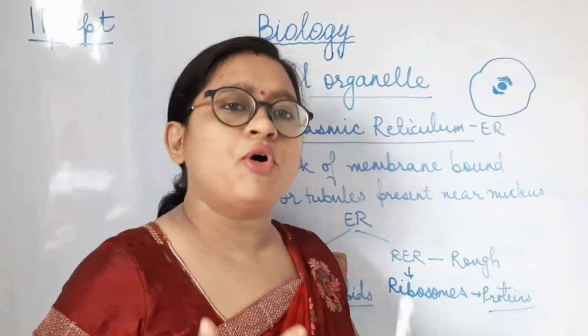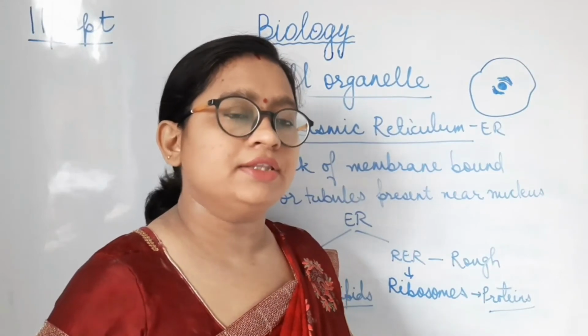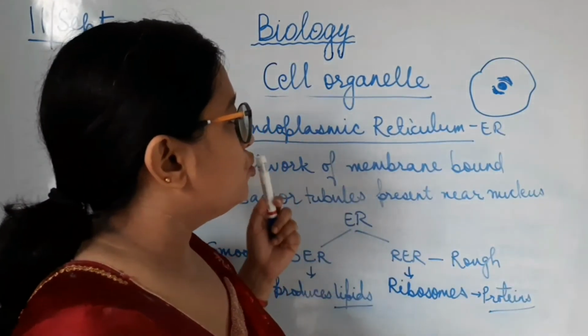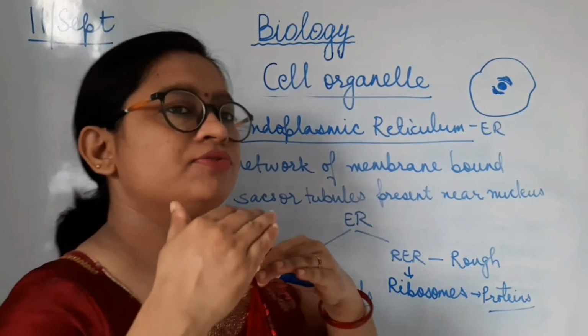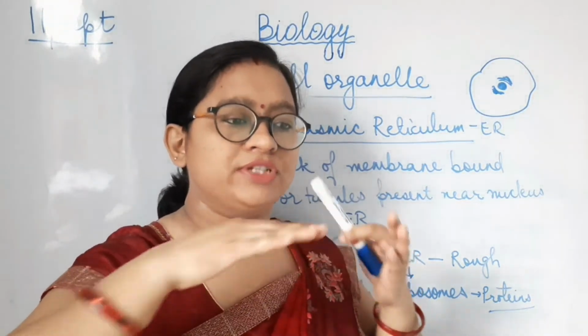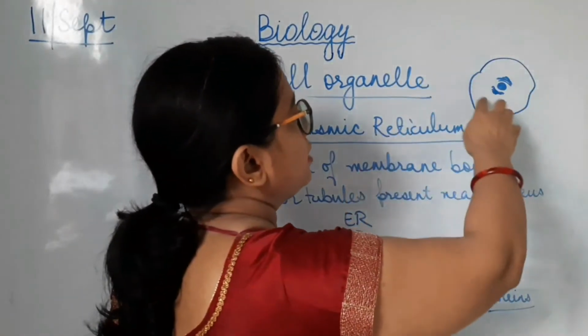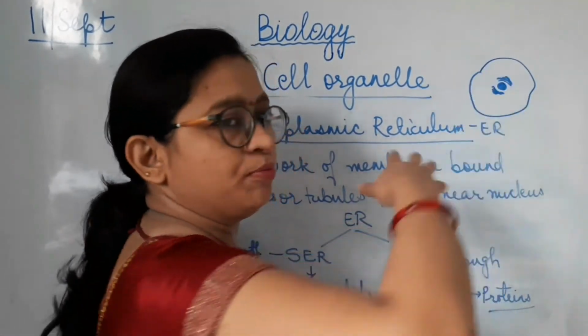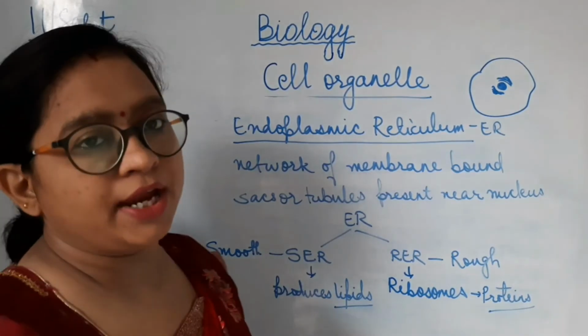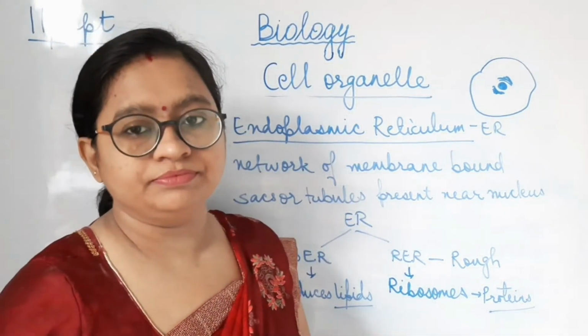You will study more about it in class 9. For this class, you should remember that it is a structure of flat tubules stacked on each other, connecting the nucleus with the cytoplasm. So this is about the endoplasmic reticulum.